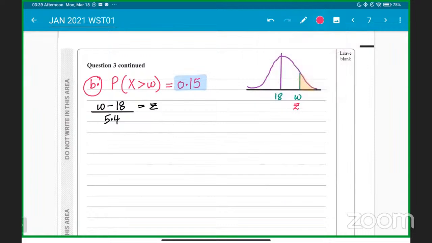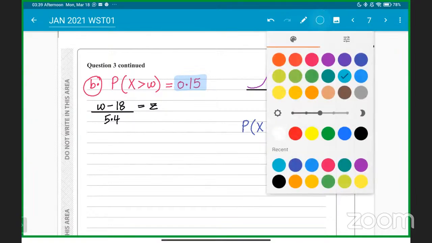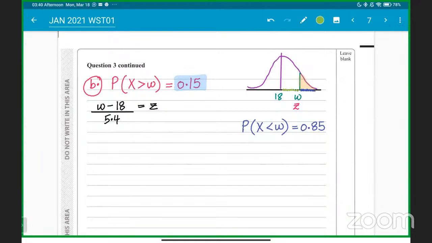So students need to understand that we'll have to change the question, because it is not possible to find the area of the greater than side, okay? It's not possible to find the area of the right hand side. So it will be probability of x is less than w, that will be 0.85, okay? We'll take the opposite area, sir. Everyone getting it? We'll take the opposite area. So it will be 0.85, okay?